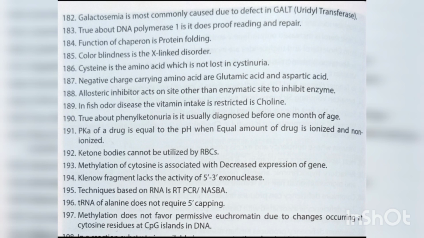Methylation of cytosine is associated with decreased expression of gene. Klenow fragment lacks the activity of 5' to 3' exonuclease. Techniques based on RNA are RT-PCR, NASBA. tRNA of alanine does not require 5' capping. Methylation does not favor permissive euchromatin due to changes occurring at cytosine residues at CpG islands in DNA.